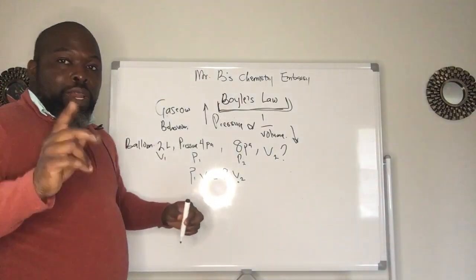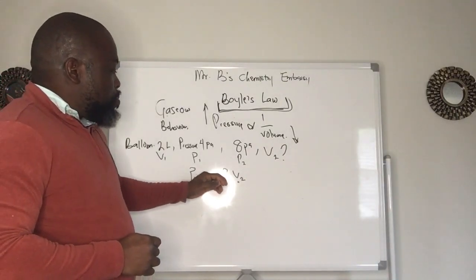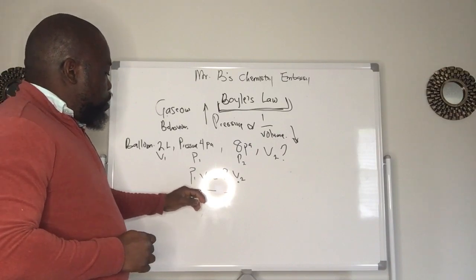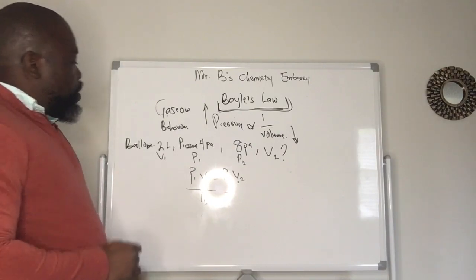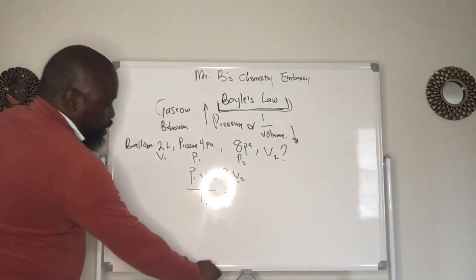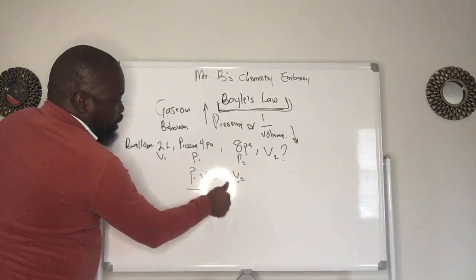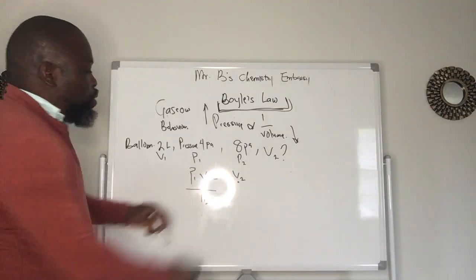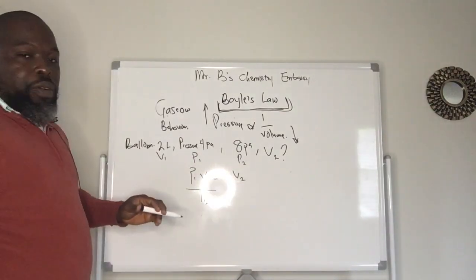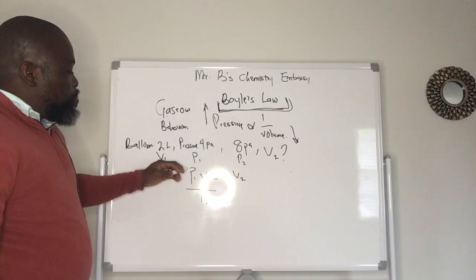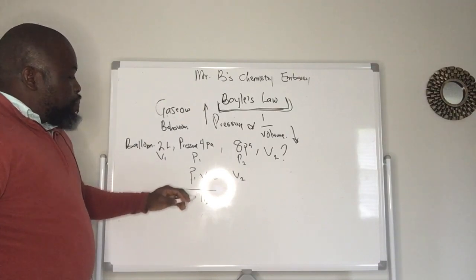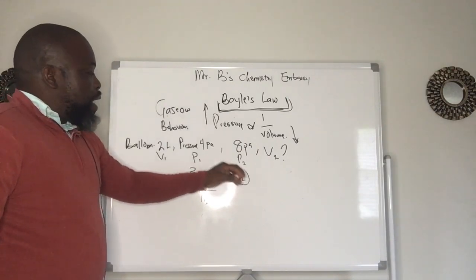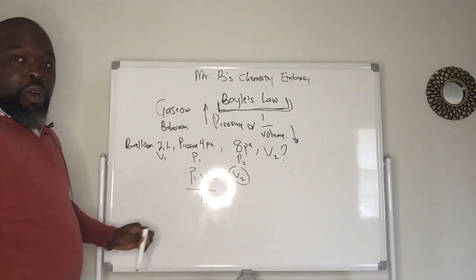In my own case, I will just bring my P2 under P1 V1. So to calculate my V2 is just going to be P1 V1 divided by P2.